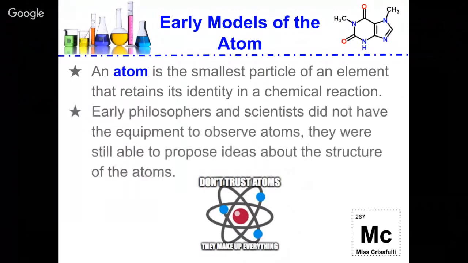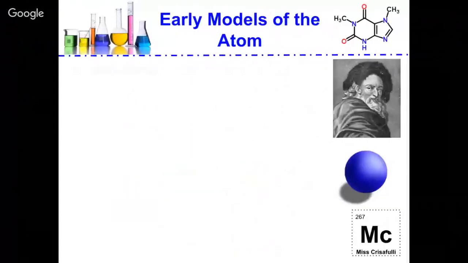Early philosophers and scientists did not have the equipment to observe atoms. They were still able to propose ideas about the structure of the atoms, though. They would sit around and talk and discuss, but they didn't have any actual evidence to support what they were saying. So let's start off at the beginning.